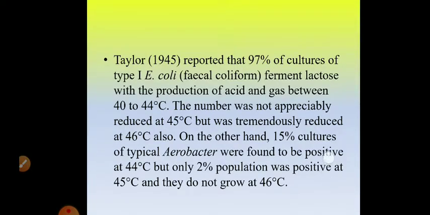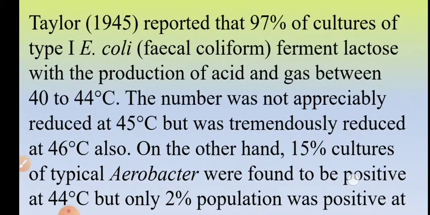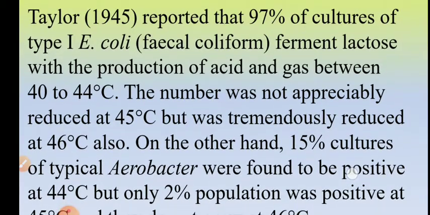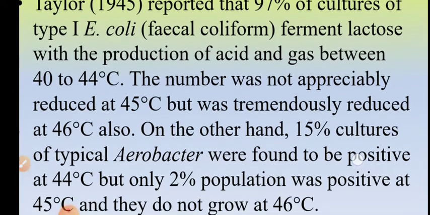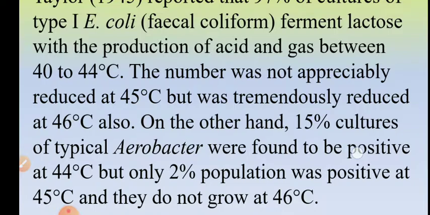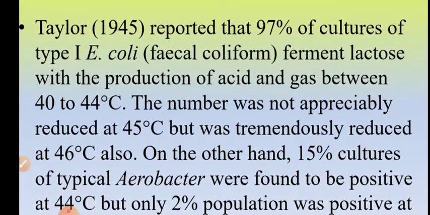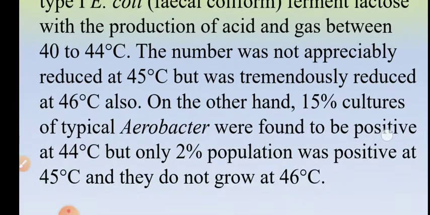Now, in the year 1945, Taylor et al. reported that 97% of cultures of type 1 E. coli, that is fecal coliform, ferment lactose with the production of acid and gas between 40 to 44 degrees Celsius. Here we are going to focus on the temperature at which incubation of the medium is done or the organism is grown. Right. Now at 40 to 44 degrees Celsius, 97% of E. coli produces acid and gas.